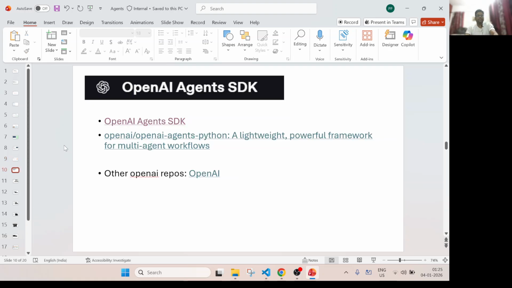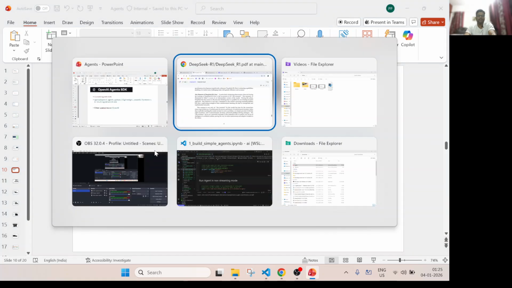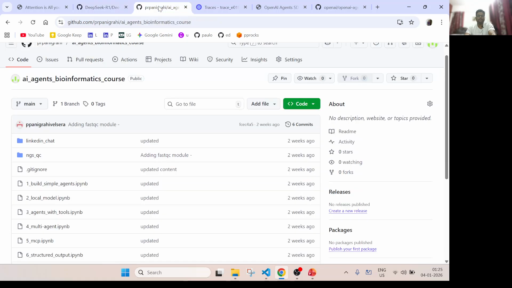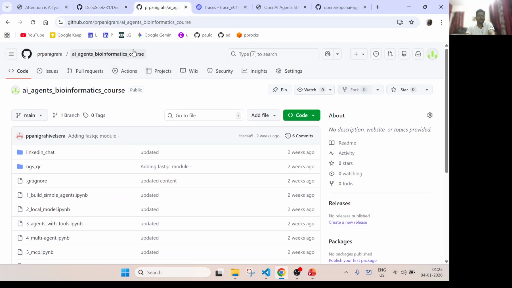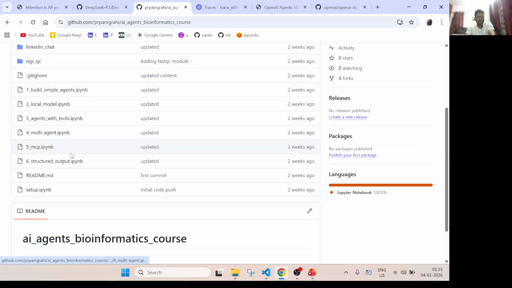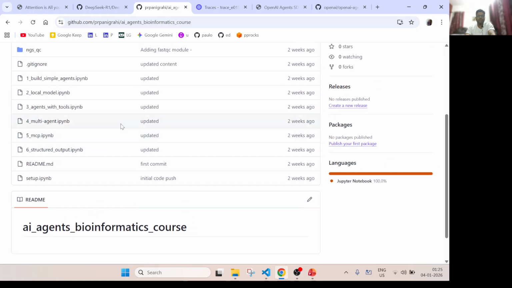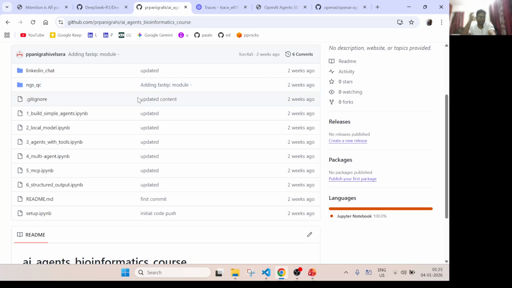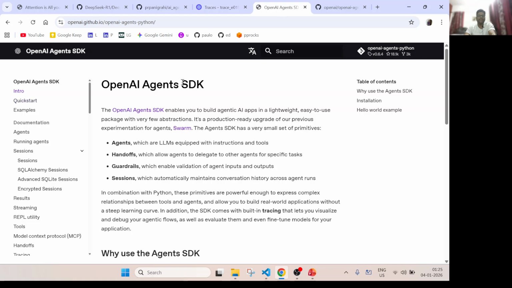With that, as I said, in this course we will be mainly focusing on the OpenAI Agents SDK platform, and it's very Python based. We will be using that to build agents. So let me click these links and show you about that. Before that, I have the course in my GitHub repository, where I have created the very basic course that we will be going through. I will share this link in the description so that you can look into the code. But yeah, this is the OpenAI agents SDK.